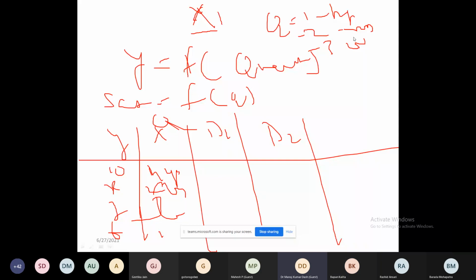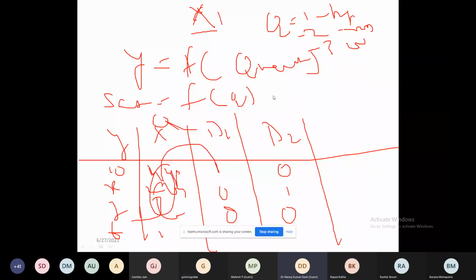What is high? High means I will say 1, 0. Medium means I will say 0, 1. And low means I will say 0, 0. Is it clear? This means I convert this nominal scale into a dummy scale now.